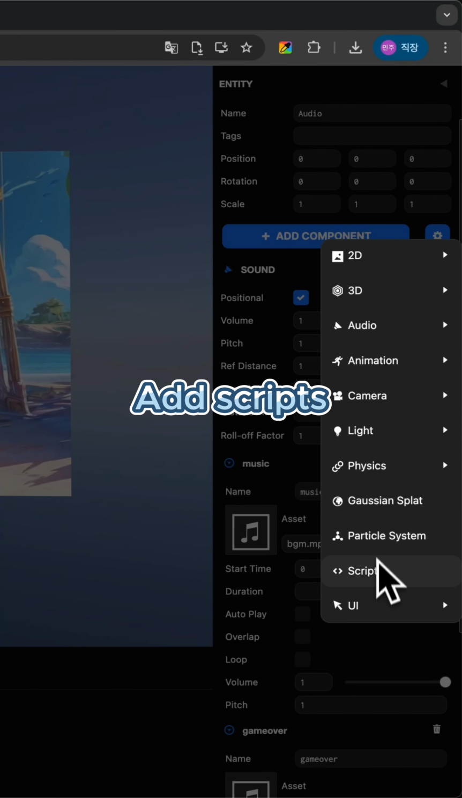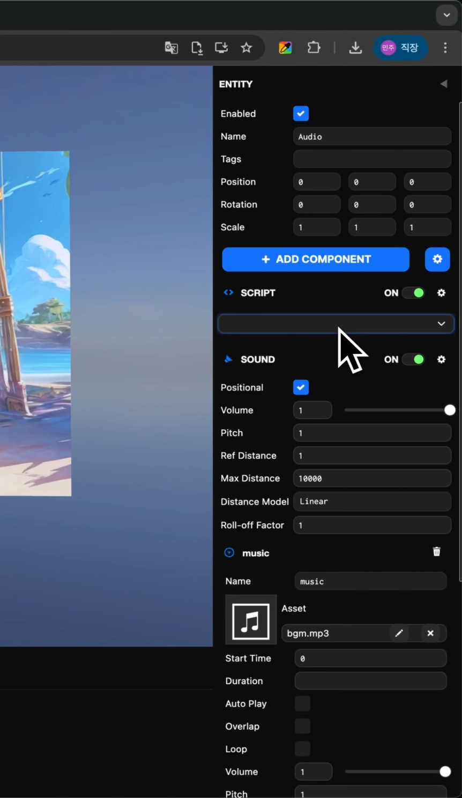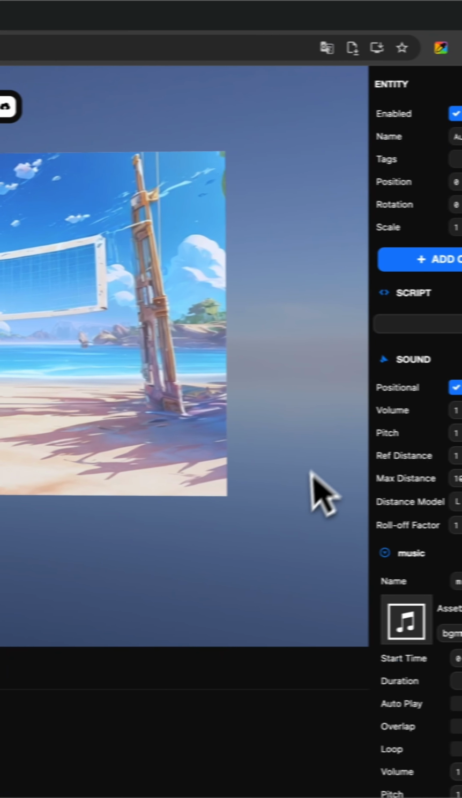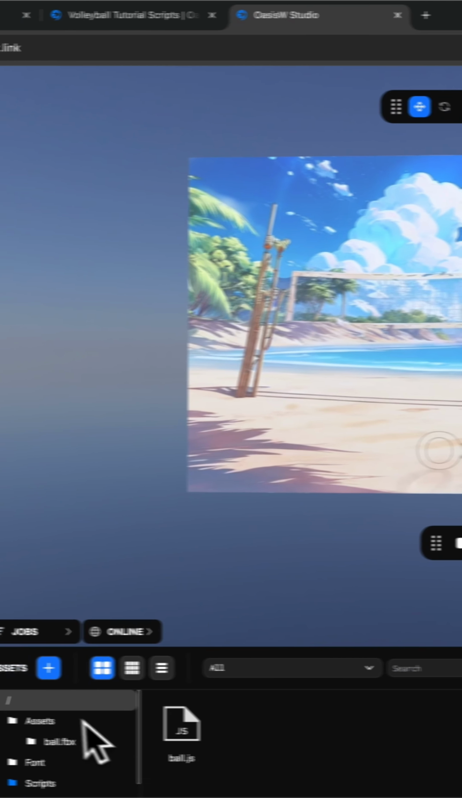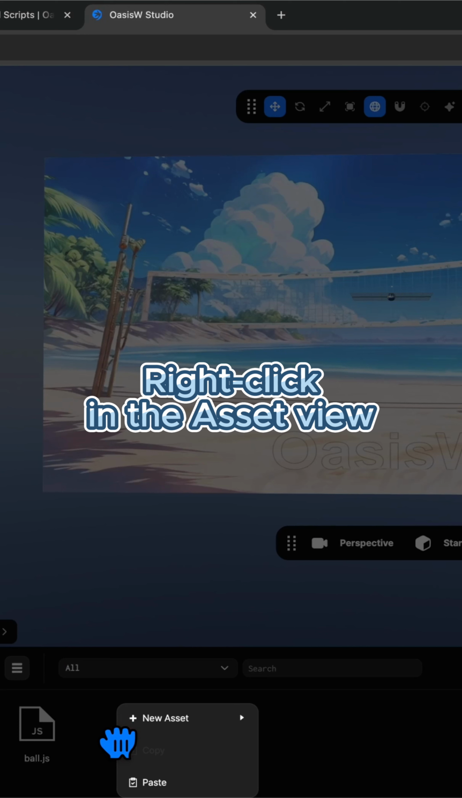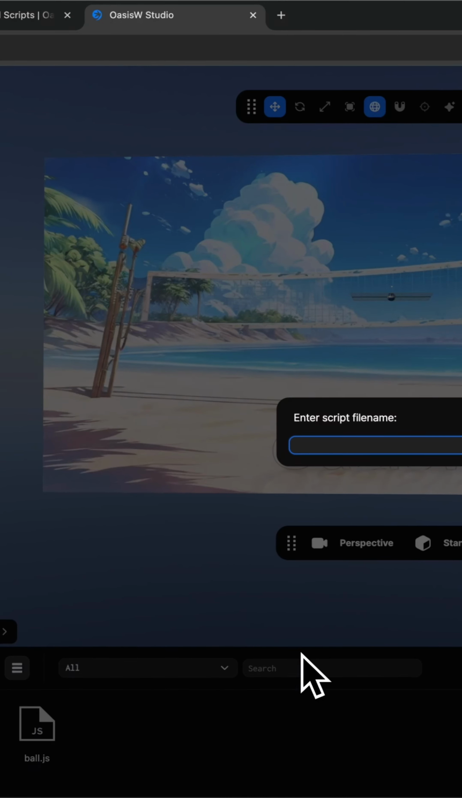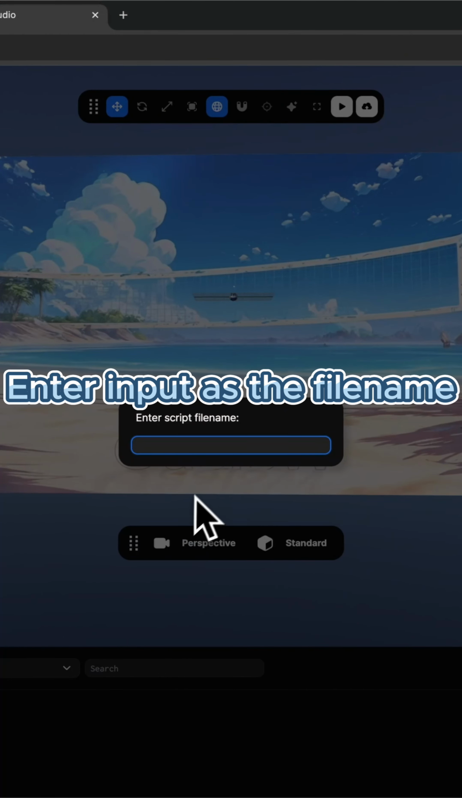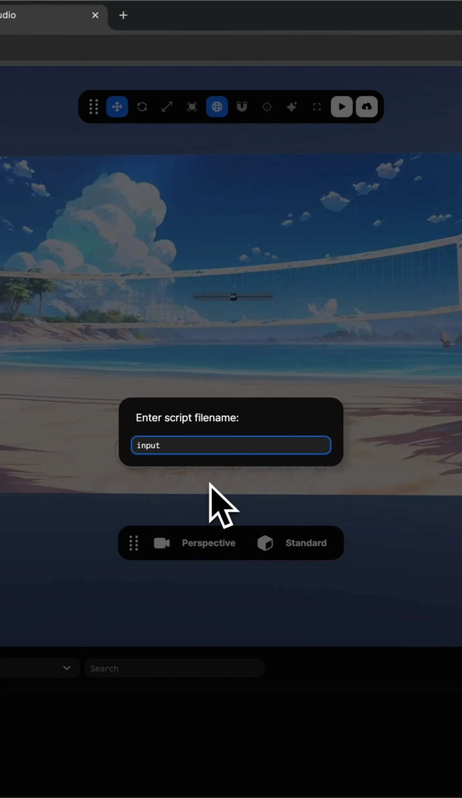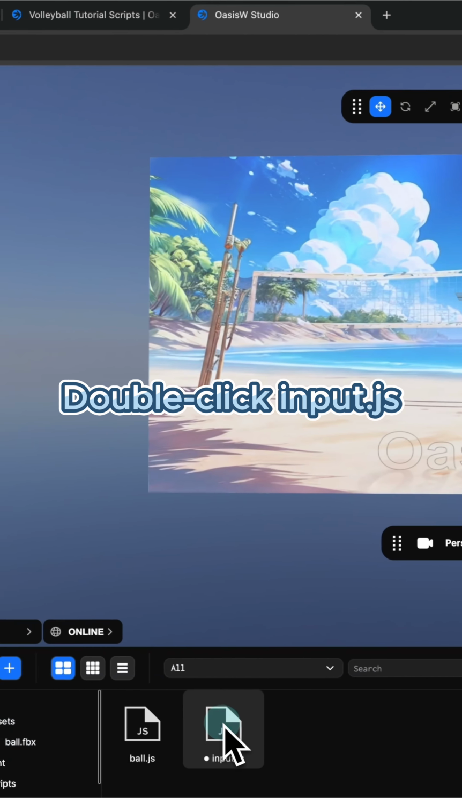Add scripts. Click the Scripts folder. Right-click in the Asset view. Click New Asset Script. Enter input as the file name. Double-click input.js.